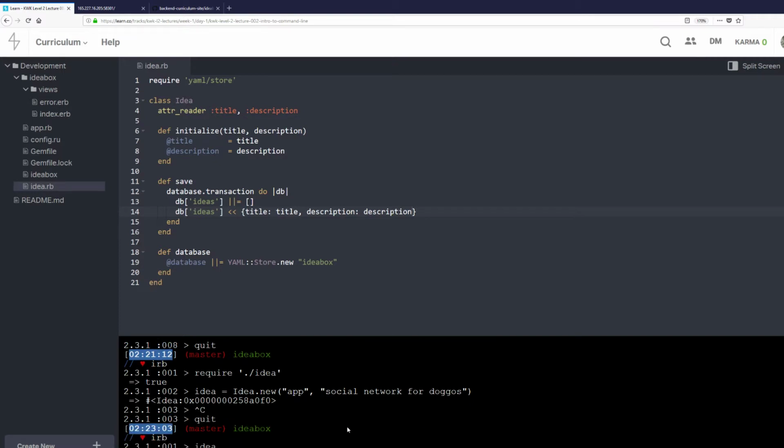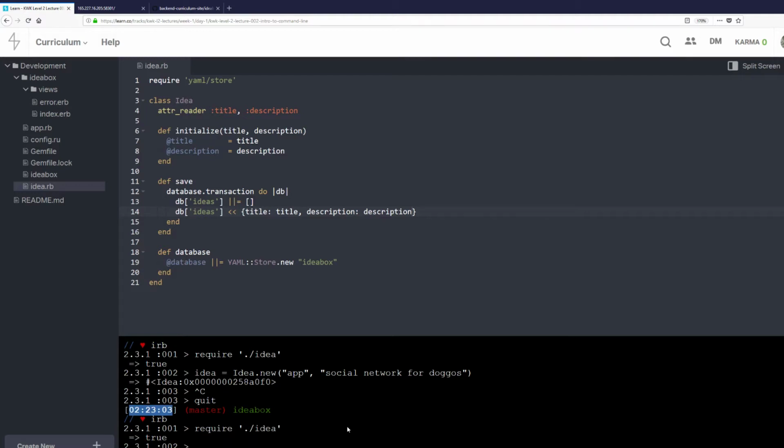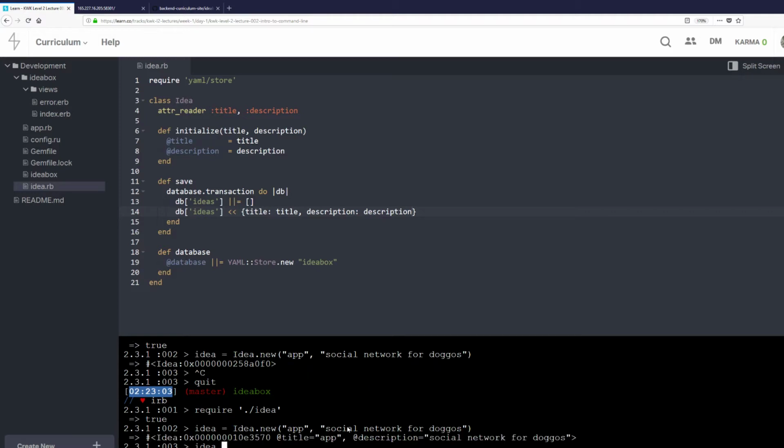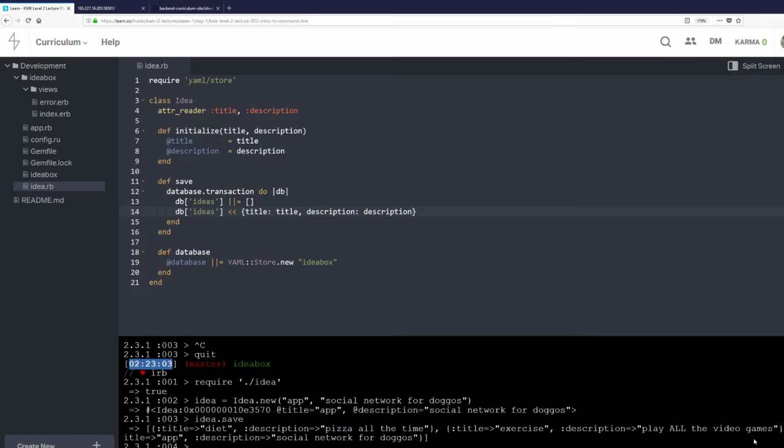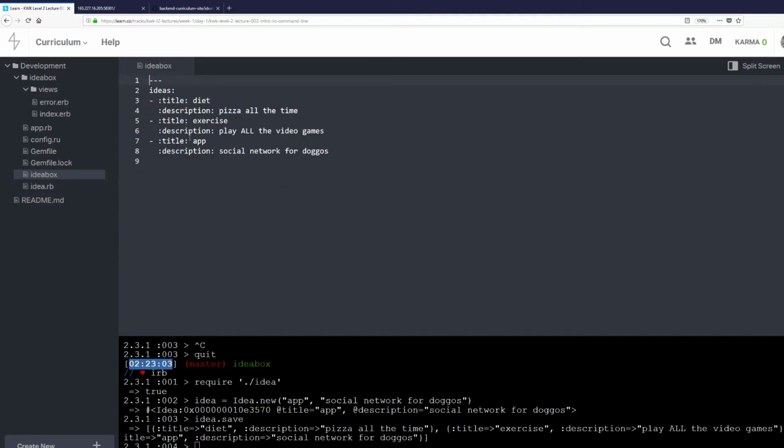And so I'm going to restart my IRB session. First we've got to require the idea. And we're going to do idea = Idea.new. And of course, we're going to make an app that's going to be a social network for doggos. And idea.save. And we see here we've got the idea repeated all the time, the idea of exercise, play all the video games, and the idea of the app, social network for doggos. And if we go to Ideabox, we see that we've got 3 ideas now, and the last one is the social network for doggos. It's fantastic.